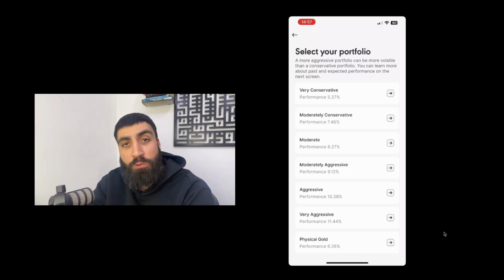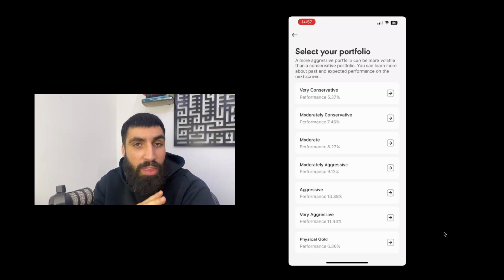Well, Wahed is a robo advisor. It's a platform where you choose a level of risk and they choose all of your investments for you. It's a bit similar to other platforms out there that are not made for Muslims, like Nutmeg and Wealthify. I think even Monzo has a robo advisor on their platform, where it takes all the hassle out of choosing which specific investments or funds are correct for you, and they do all the work for you. And because of that work, they charge you some fees, which is quite normal when you're investing.